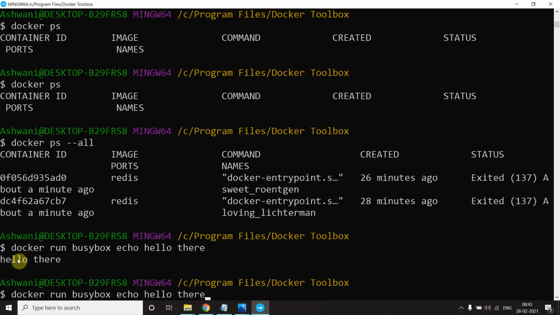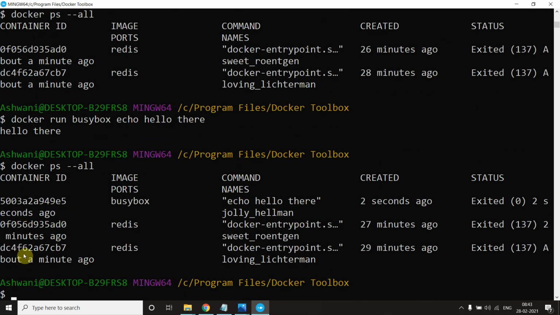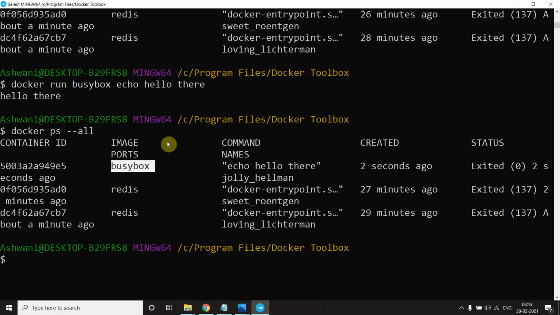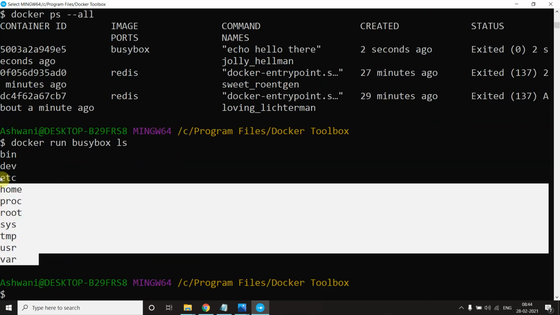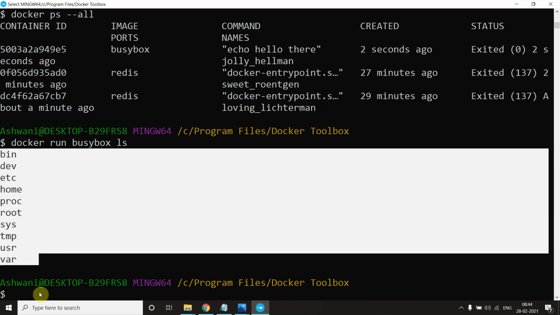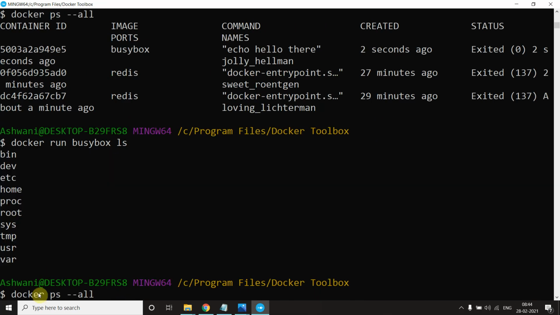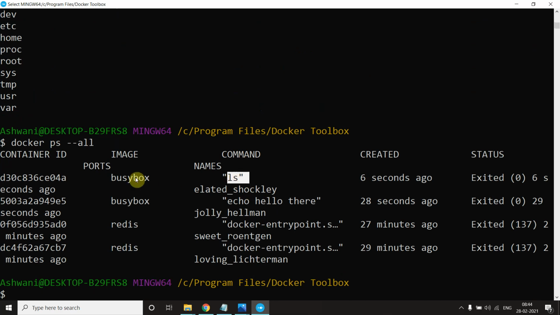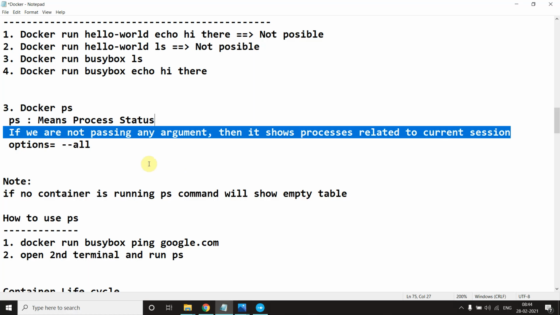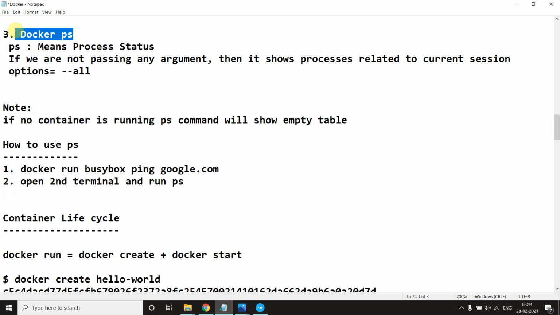It's coming now. If I say docker ps -a, you see here busybox hello there, right? And yeah, it's coming. We executed this redis two times and busybox, it is coming here. If you run the same thing like busybox ls, instead of echo you say ls, it shows you all the directories and it will come here. If I run this command docker ps -a, this ls is coming, right? So the topic is docker ps -a.